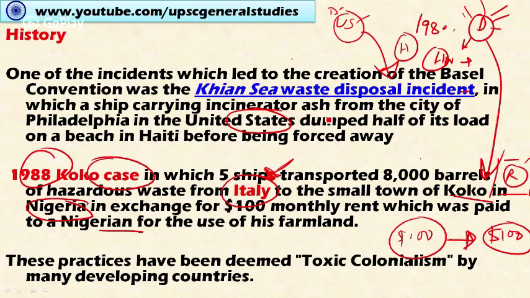These practices have led various environmental activists to term this practice toxic colonialism, because they transport toxic waste from their country to colonial and neo-colonial countries.